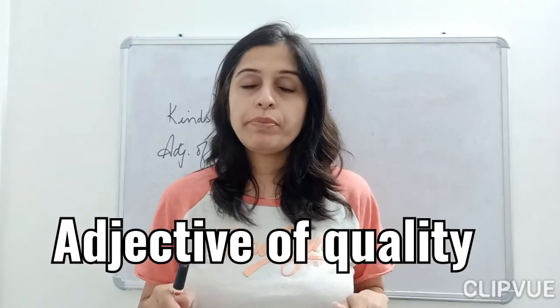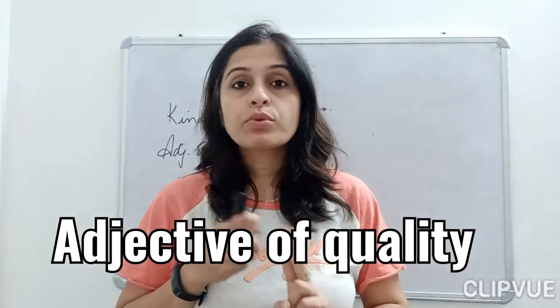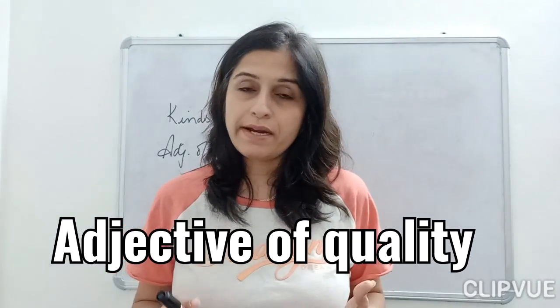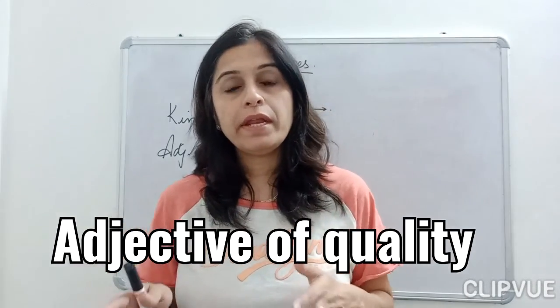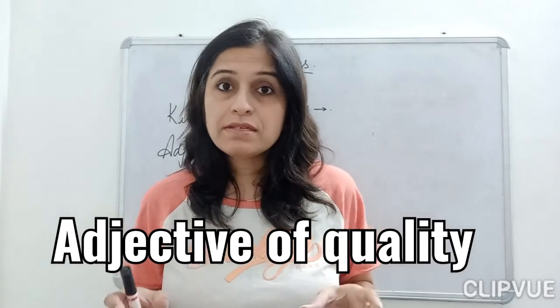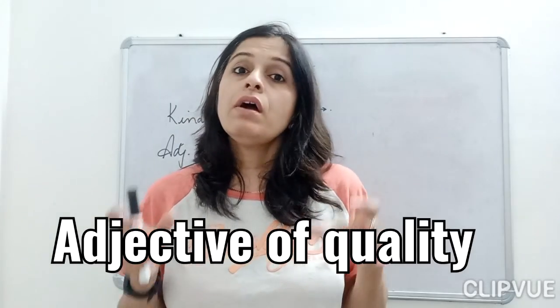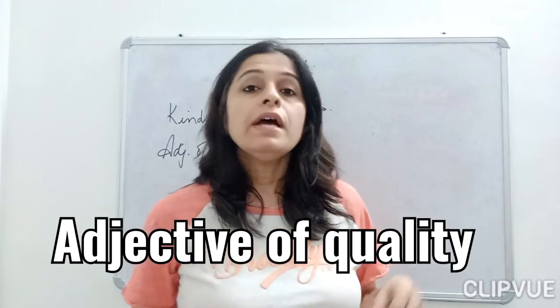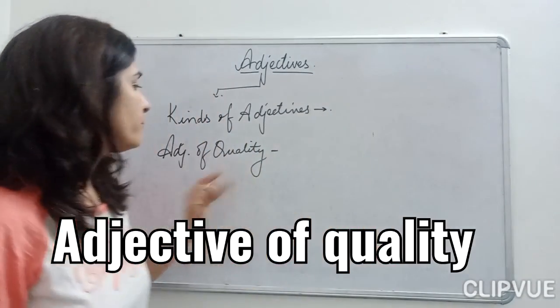Also, it will help you to read, write, speak, and use these adjectives where and when possible. That is why we have to learn the different kinds of adjectives. So let's start with the adjective of quality.